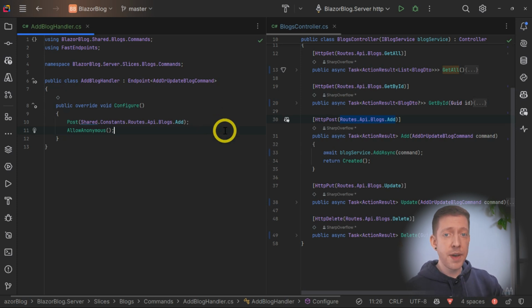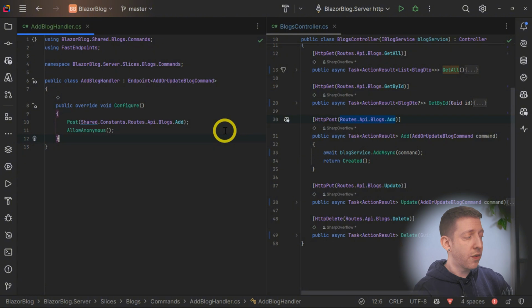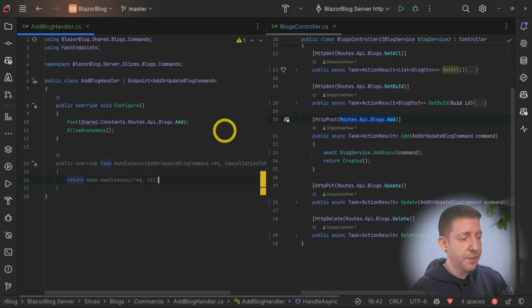And so with our Configure method complete, the other method we want to override is the Handle method. So we'll say override HandleAsync.